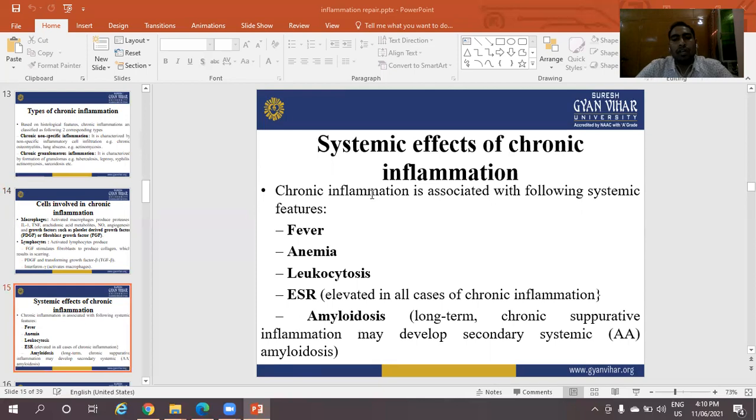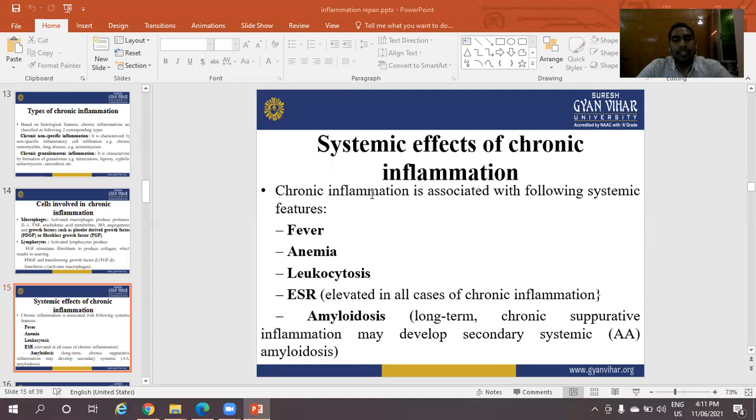Systemic effects of chronic inflammation. Chronic inflammation is associated with the following systemic features: fever, anemia, leukocytosis, and raised ESR, erythrocyte sedimentation rate.